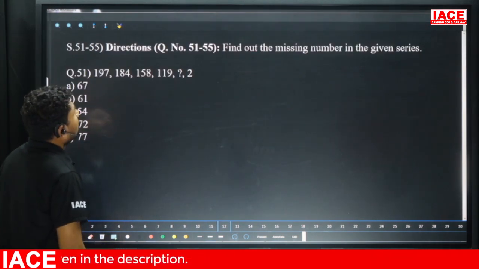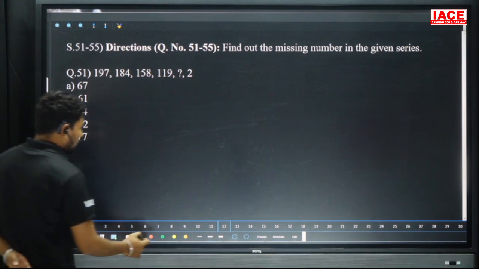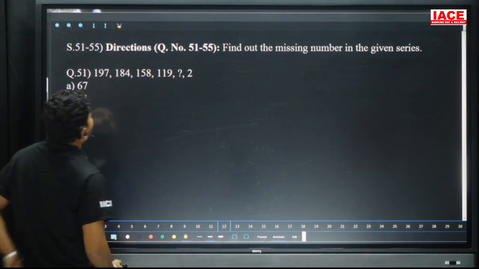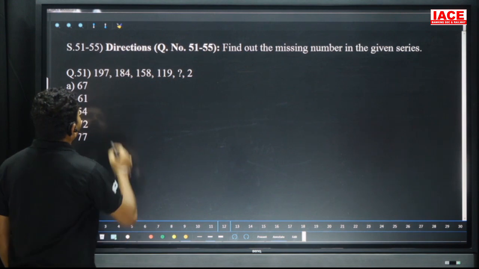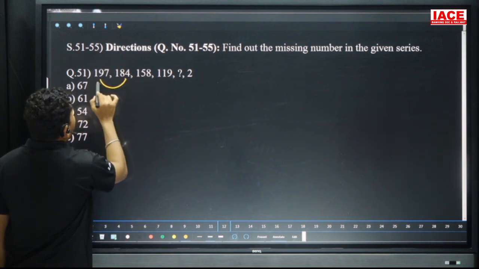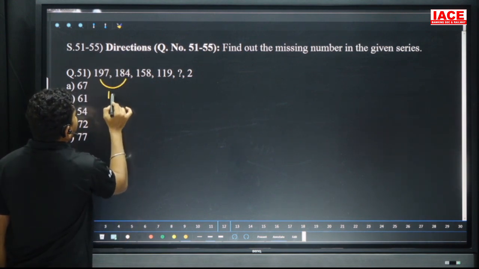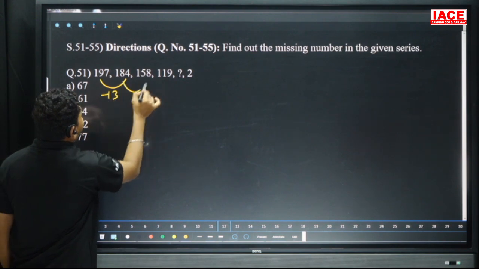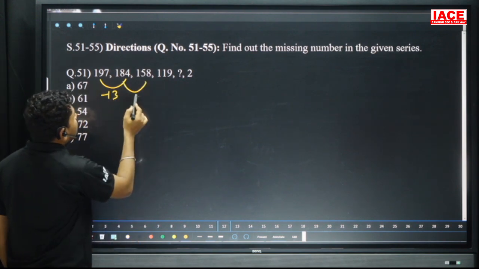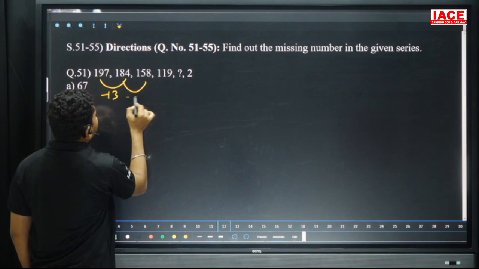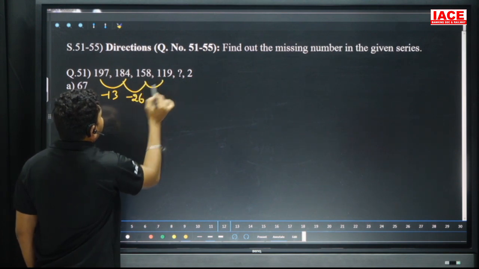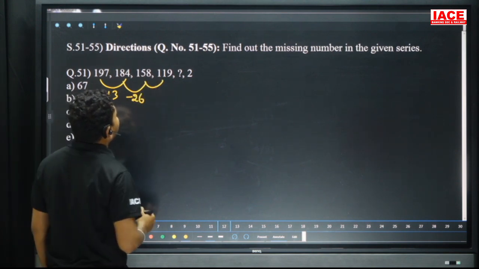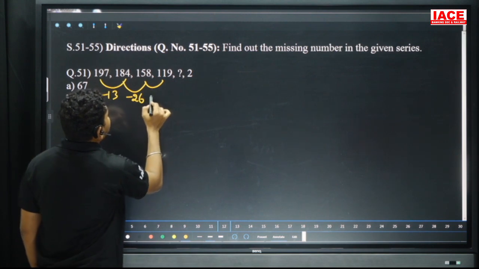Next we have a question in the series: 197, 184, 158, 119, question mark, and 2. Take the differences here. 197 became 184, how much difference here? Minus 13. And 184 became 158, how much difference is it? It is minus 26. And here the next difference is 158 became 119. Here the difference is 39.